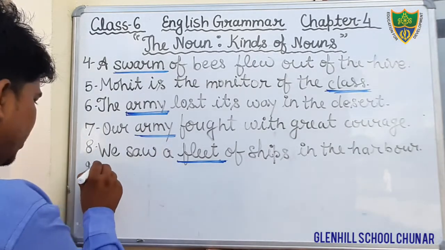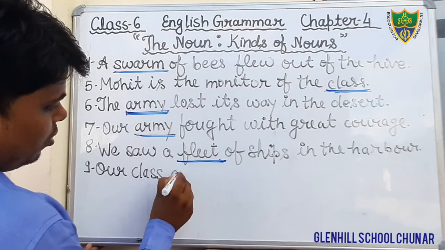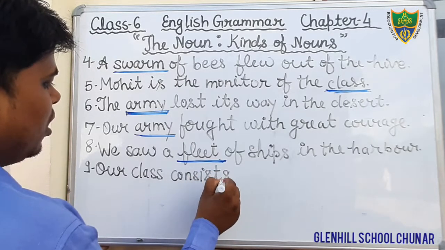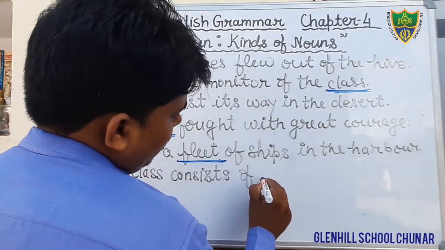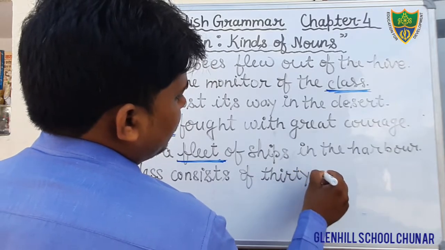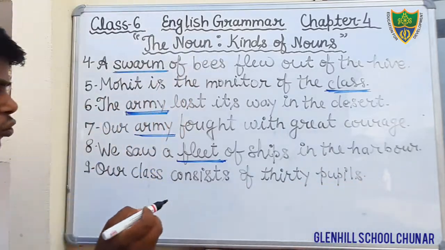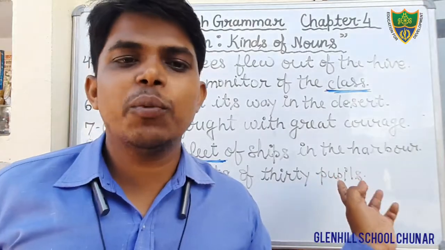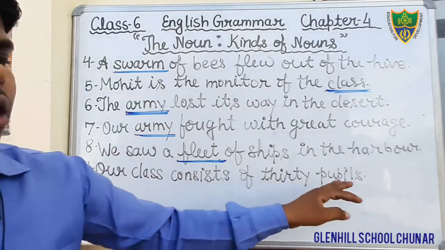Our class consists of 30 pupils. Consists, C-O-N-S-I-S-T. Our class consists of 30 pupils. Thirty, 30 pupils, P-U-P-I-L-S. Pupils means students. Pupils means students. So just see here, our class consists of 30 pupils.